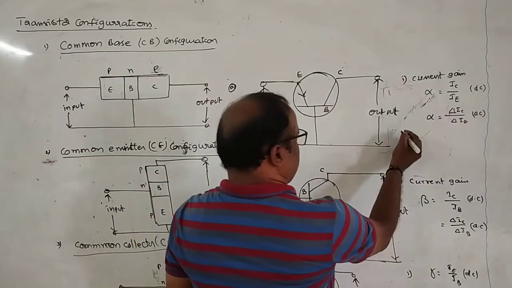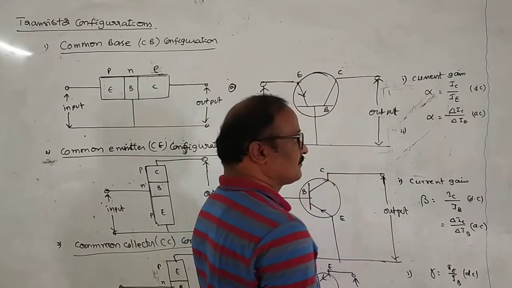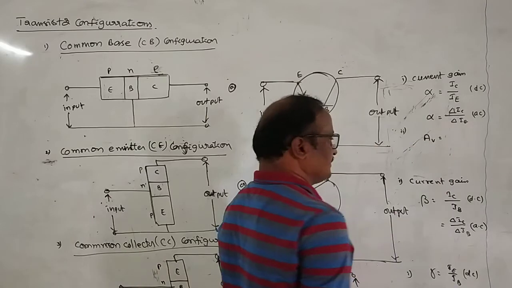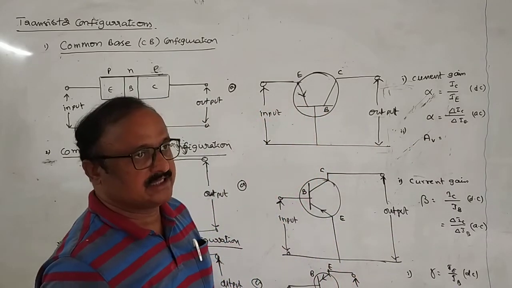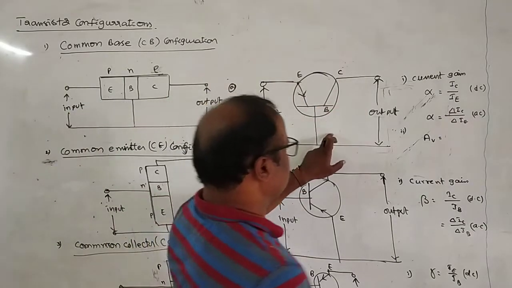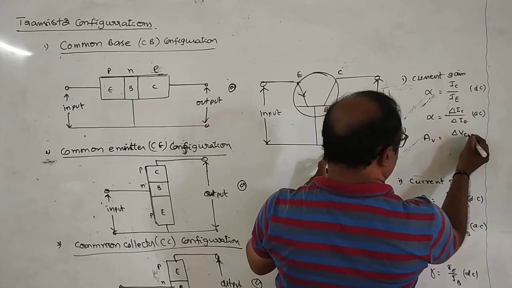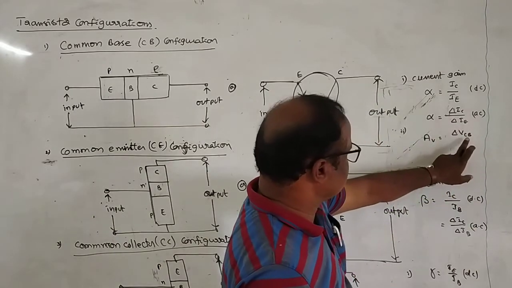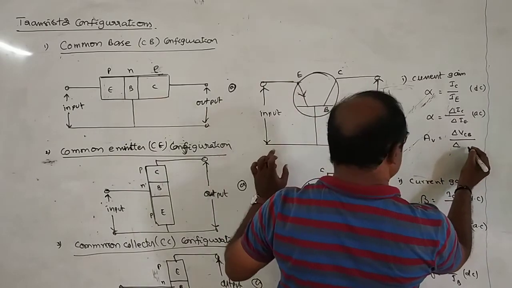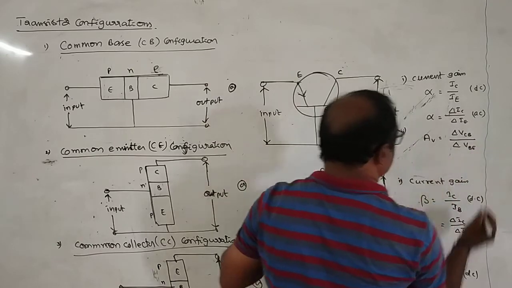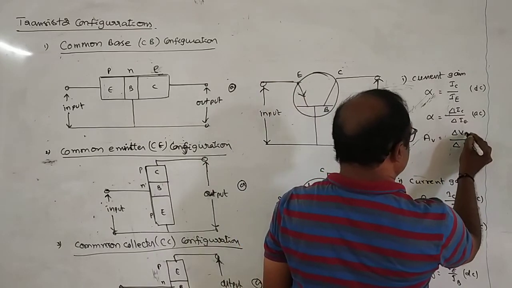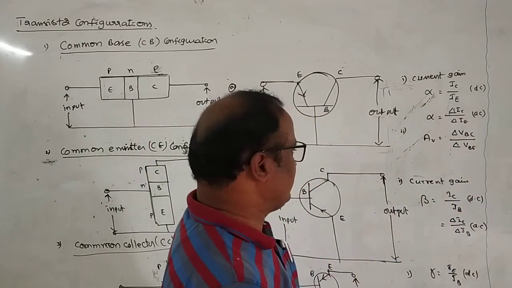Okay, now how do you define voltage gain? Voltage gain is represented by AV. It is nothing but the ratio of output voltage to input voltage. Output is taken across collector and base, therefore it is represented by delta VCB, the potential difference across collector and base, by the potential difference across the input, emitter and base, delta VEB.